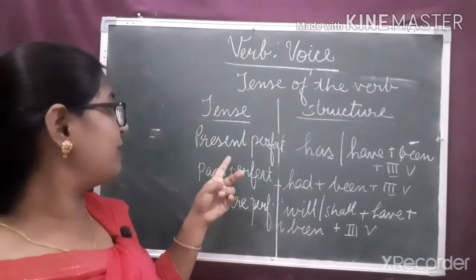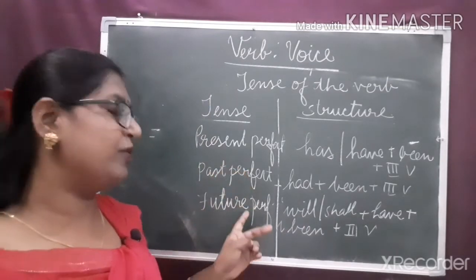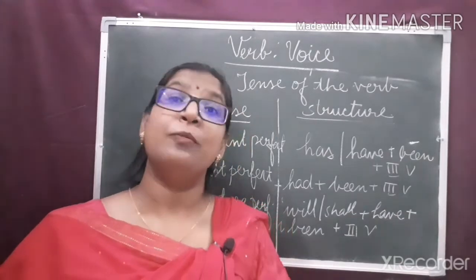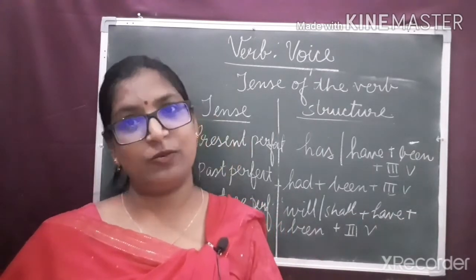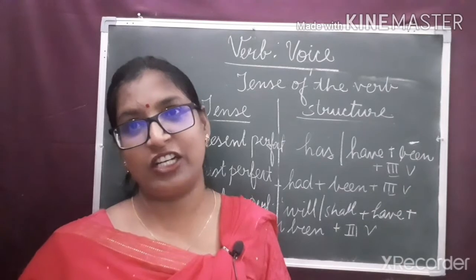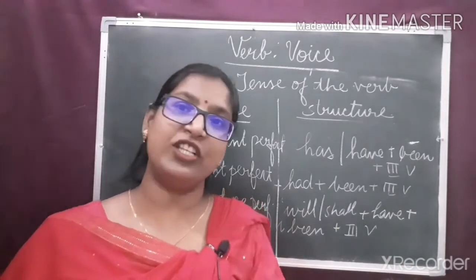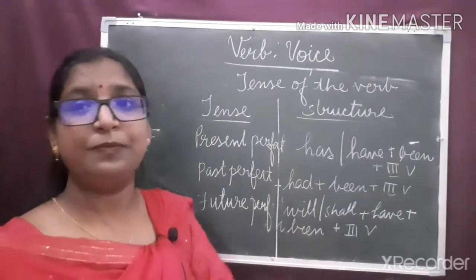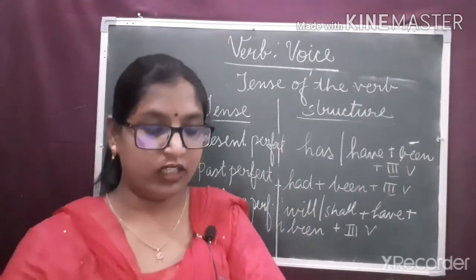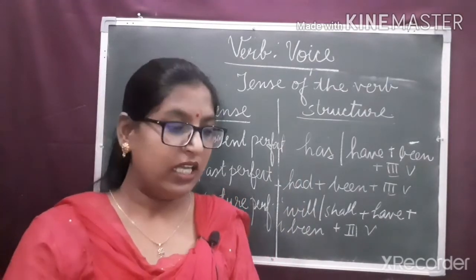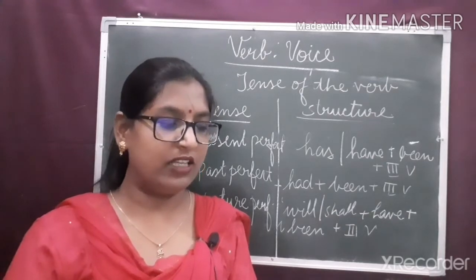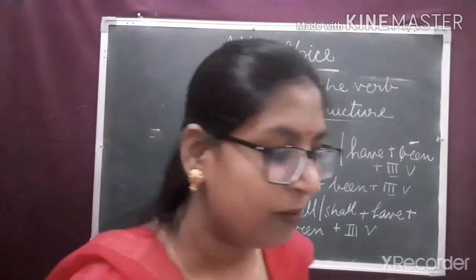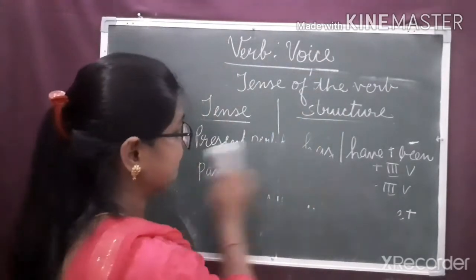And then we studied about present perfect, past perfect and future perfect. And third, another category is present perfect continuous, past perfect continuous and future perfect continuous. These also cannot be changed into passive voice. So dear children, this table you should learn thoroughly. Now I will tell you in detail the way we change from active to passive voice.